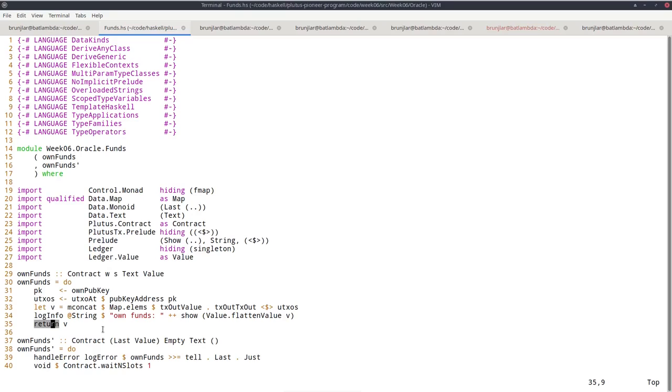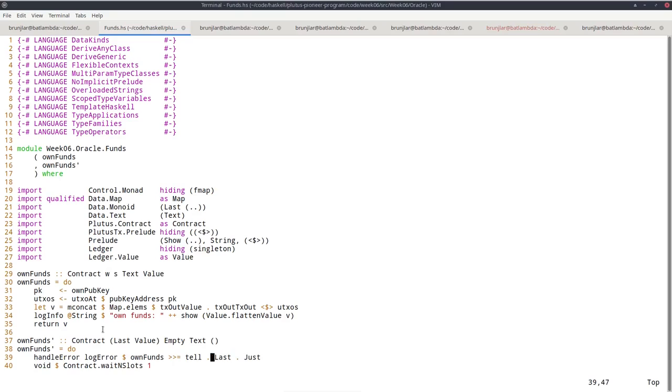And this here is just a variation, which instead of returning the value, permanently tells it. So what does it do? It calls this ownFunds function and then uses monadic bind. So the result of this ownFunds function is a value, and then it tells just that value.